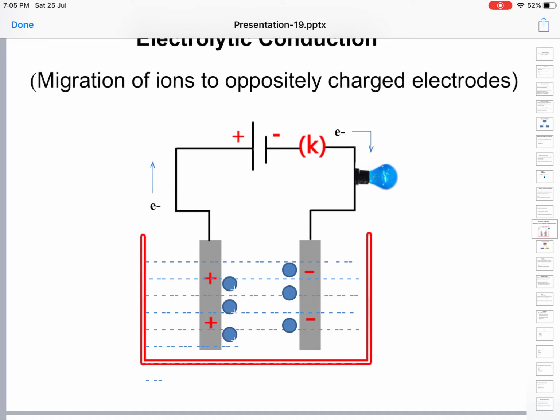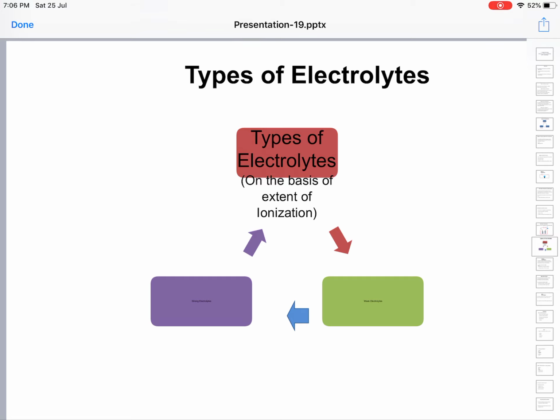Here, electrons move from higher potential to lower potential; in electrolytic, ions move towards oppositely charged electrodes. In metallic conduction, there is no movement of mass; in electrolytic, there is. In metallic conduction, no chemical changes occur; in electrolytic conduction, chemical changes take place.